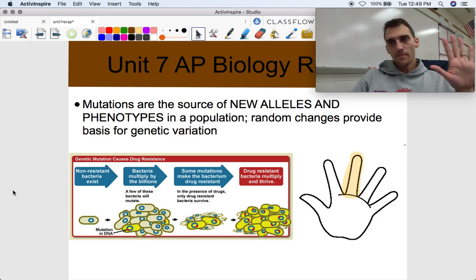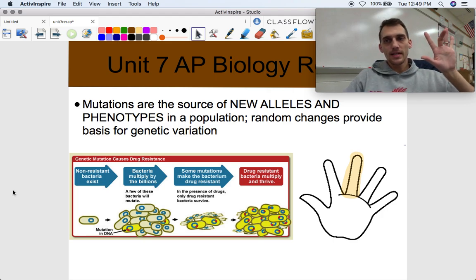The middle finger stands for mutations. They both start with the letter M, so that's how you can remember that. Oh, by the way, the ring finger, right? We put a ring on it. Sexual selection, right? Partners. Yeah. Okay. The middle finger stands for mutations. Okay. Mutations are the source of new alleles and phenotypes in a population. Random changes provide the basis for genetic variation.